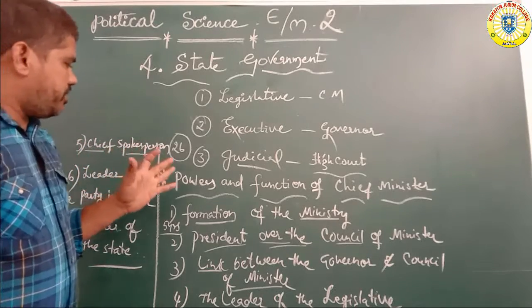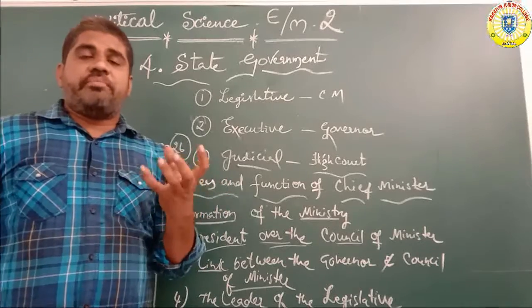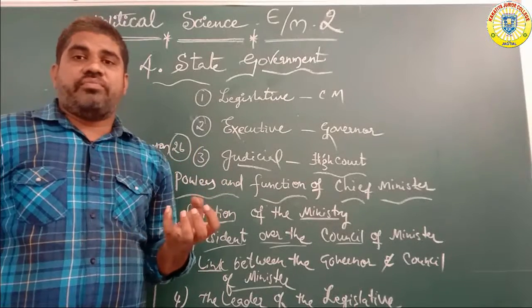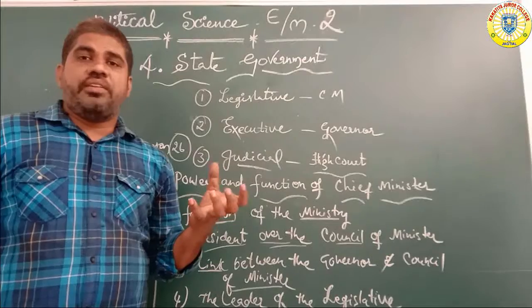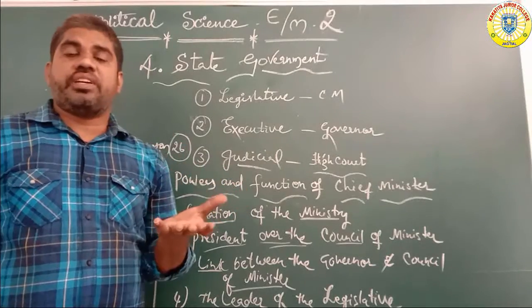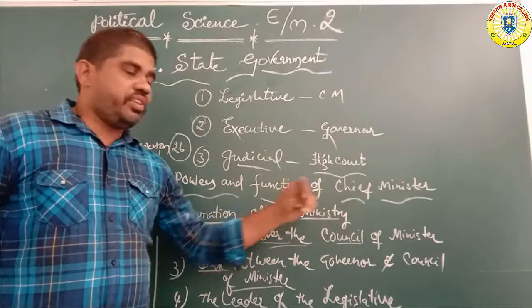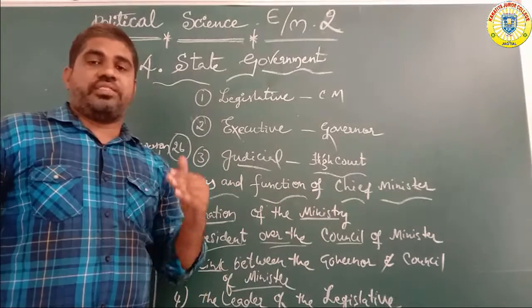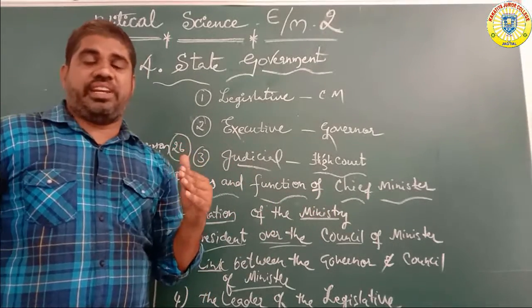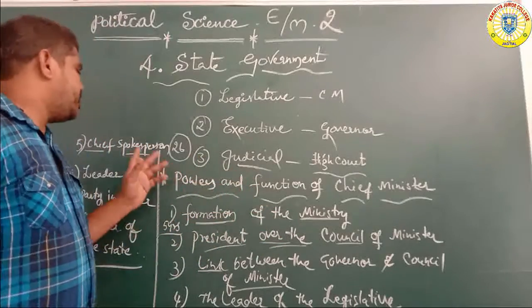Chief spokesperson means the main important person. Chief means the main head of the person. Who is the chief spokesperson under the state? The chief minister. Okay, so at the state level, the governor and the chief spokesperson.